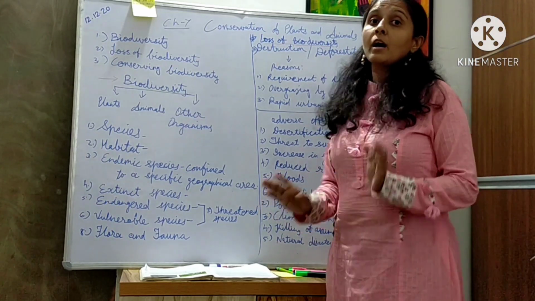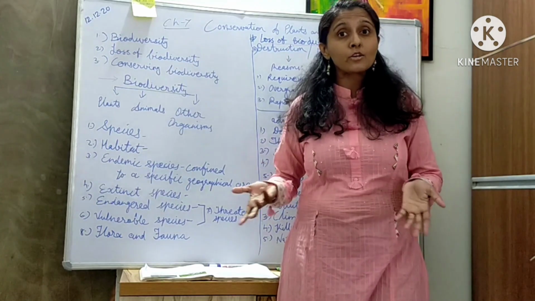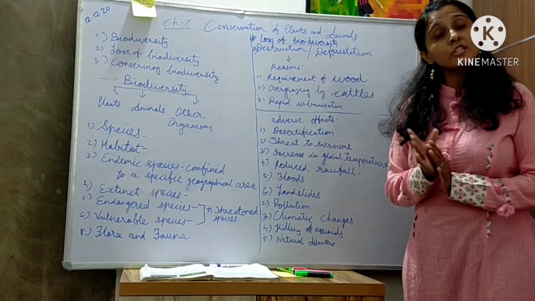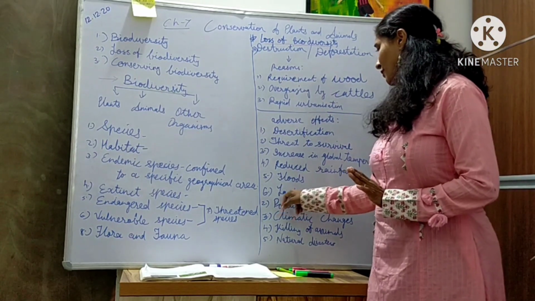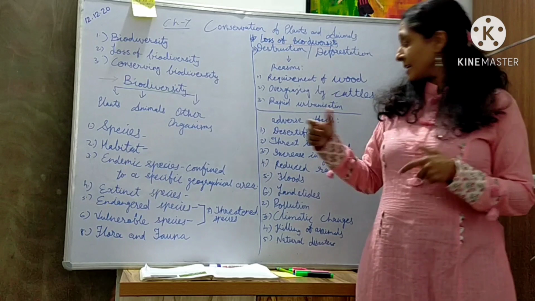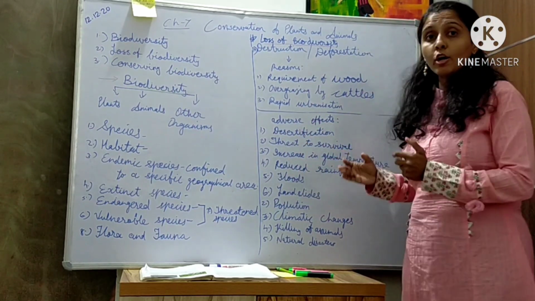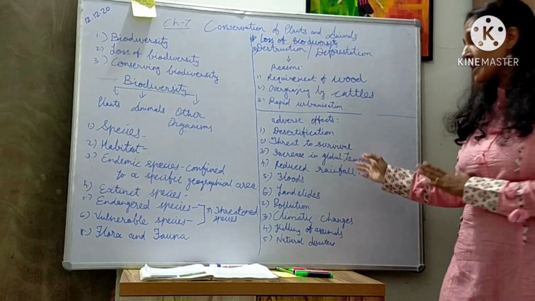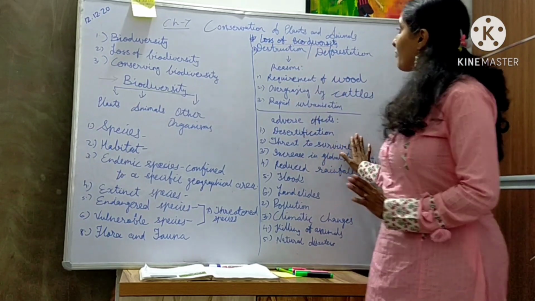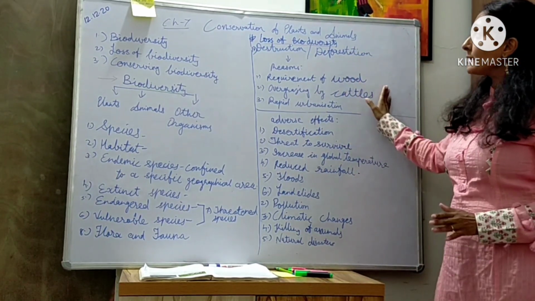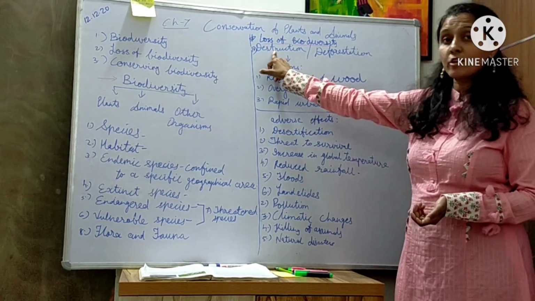Fifth, we have floods. Roots of the trees bind the soil together. If the roots are not there, soil will be washed out and floods will come. Sixth point, we have landslides. As we know, floods occur due to the loss of trees, and also in mountain areas landslides happen due to the floods. These were all the adverse effects of deforestation. But for the loss of biodiversity, there are many other reasons also. So the first reason was deforestation.